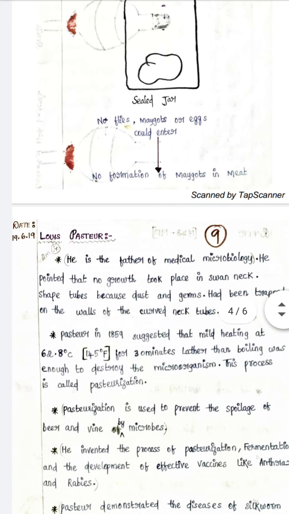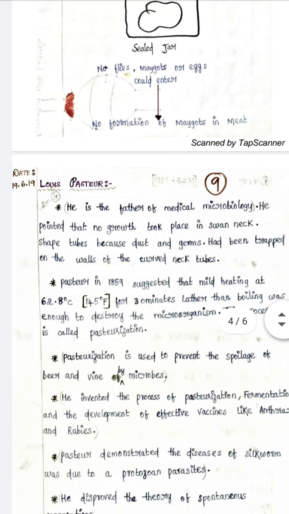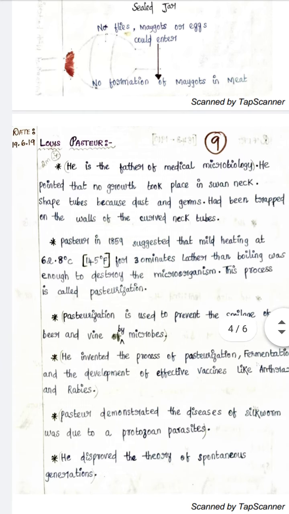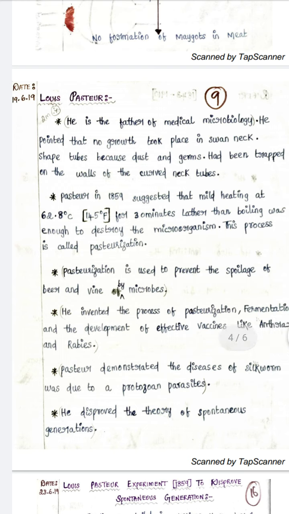Next is Louis Pasteur. As I told you earlier, he is the father of medical microbiology. There were three founders of microbiology: Anton van Leeuwenhoek, Louis Pasteur, and Robert Koch. Pasteur's experiment was done in a swan neck flask.